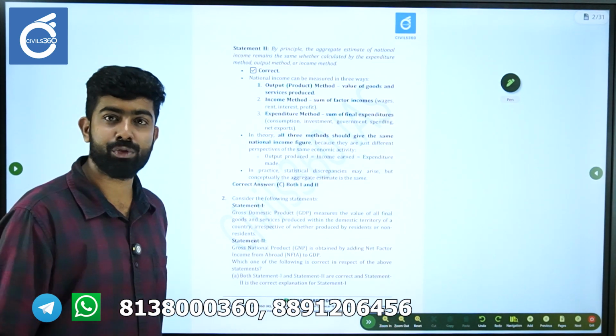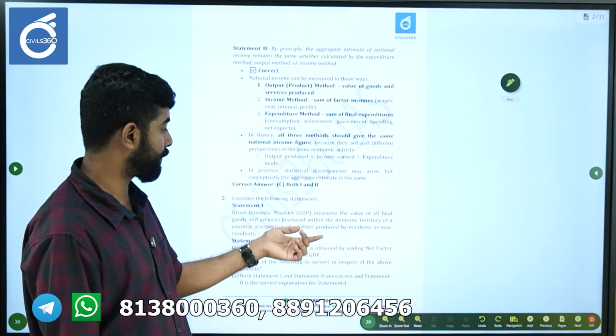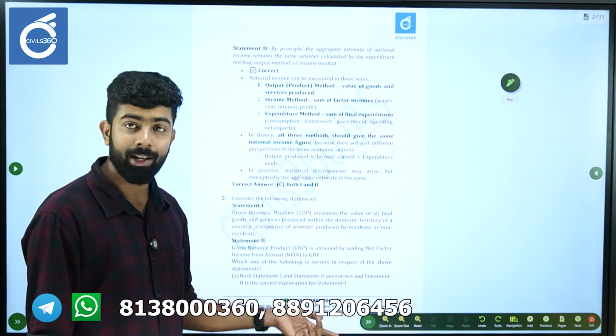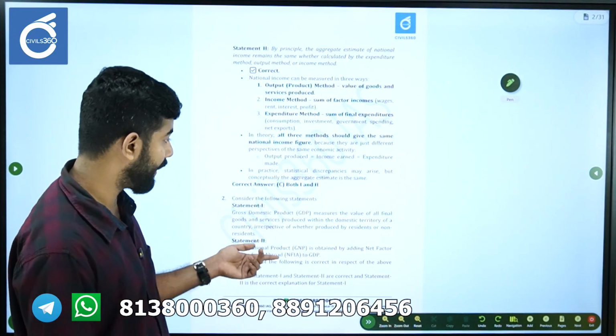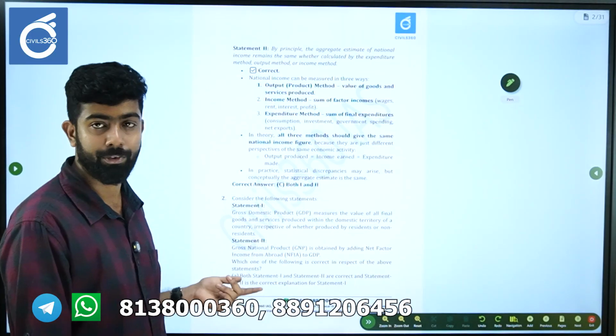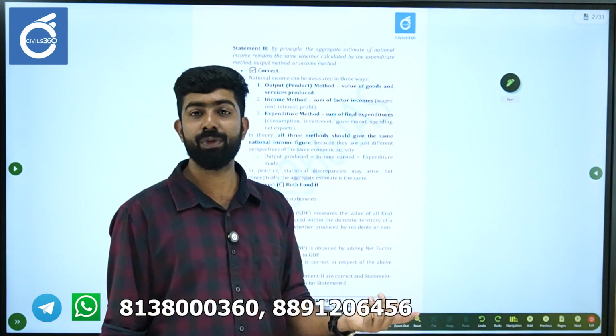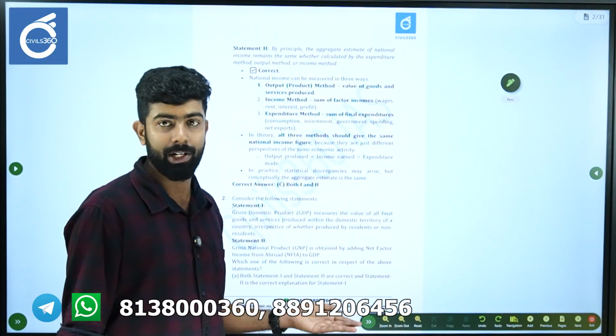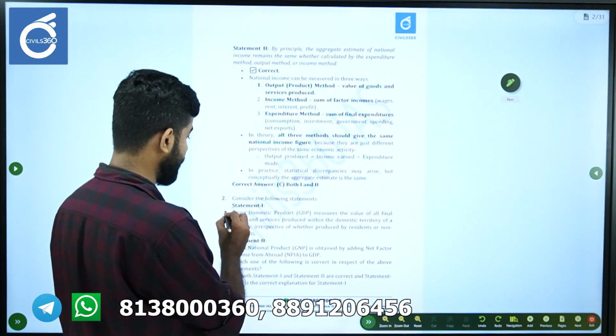Okay, let's look at the next question. Gross domestic product measures the value of all final goods and services produced within the domestic territory of a country, irrespective of whether produced by residents or non-residents. So if you study the concept of GDP, this is basically the definition of GDP.